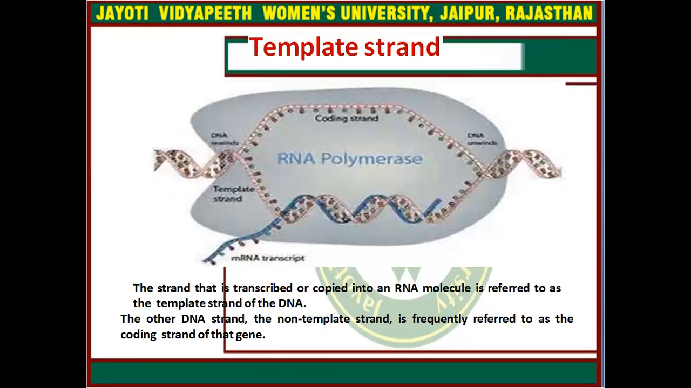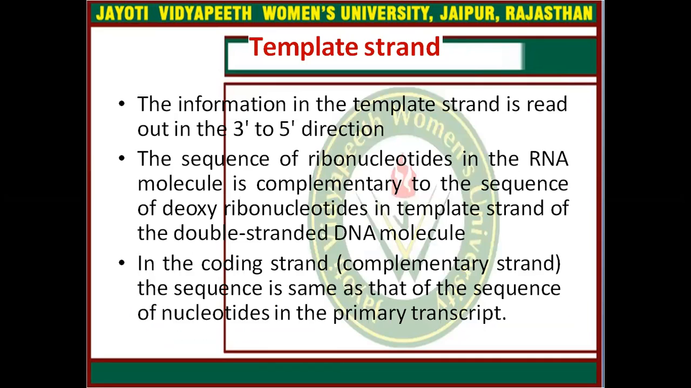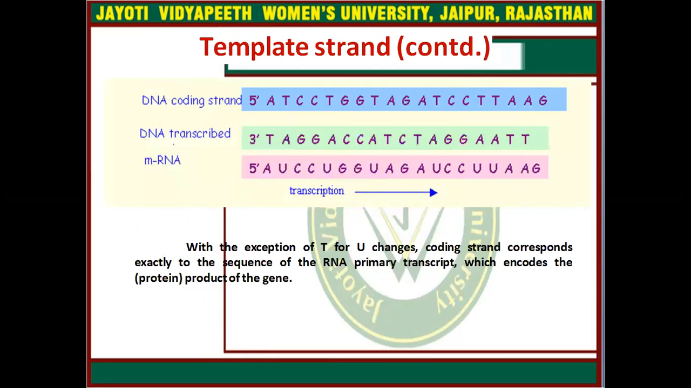The strand that is transcribed or copied into an RNA molecule is referred to as the template strand of DNA. The other DNA strand, the non-template strand, is frequently referred to as the coding strand of that gene. What is the template strand? The information in the template strand is read out in the 3' to 5' direction. The sequence of ribonucleotides in the RNA molecule is complementary to the sequence of deoxyribonucleotides in the template strand of the double-stranded DNA molecule. In the coding strand, the sequence is the same as the sequence of nucleotides in the primary transcript.